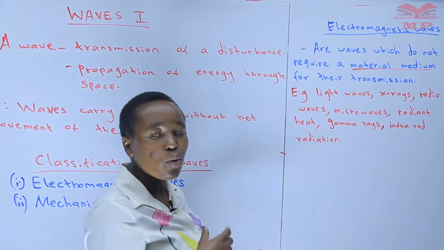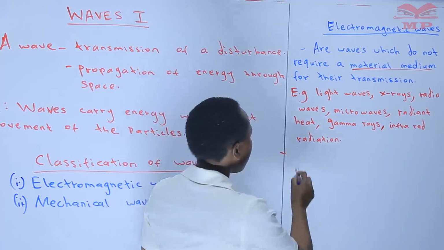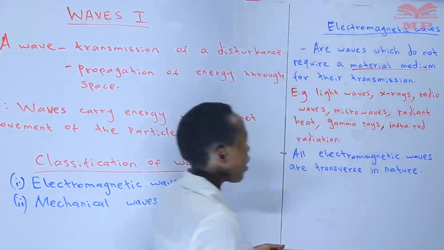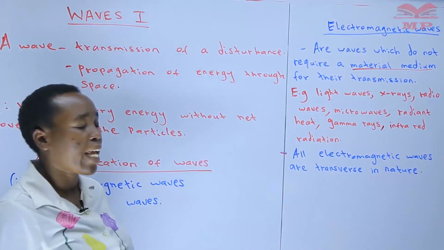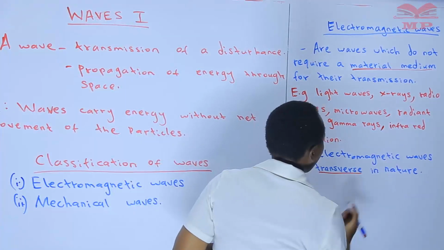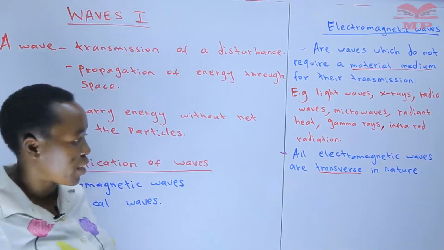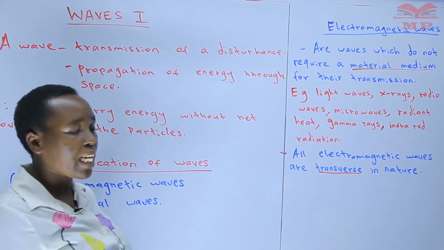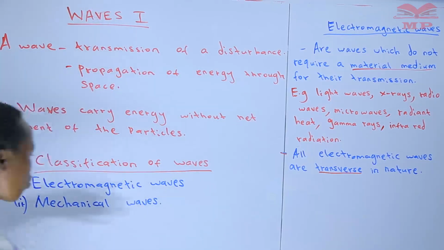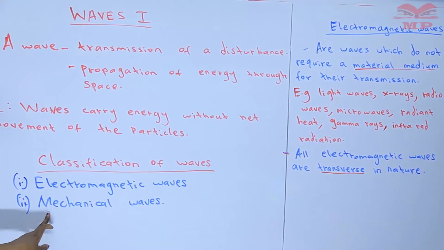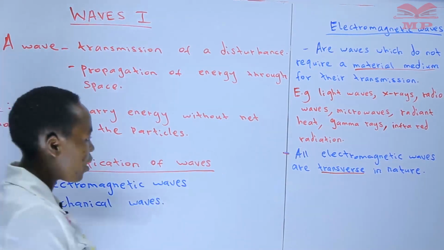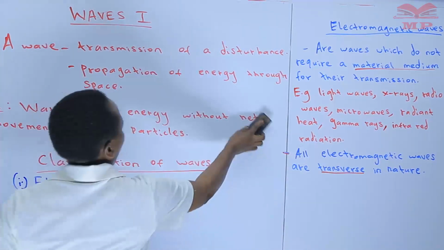We'll know what we mean by transverse, but you need just to know that all electromagnetic waves are transverse in nature. So that is on electromagnetic waves. So we want to move on to the other category of waves, which we are calling the mechanical waves. So we look at mechanical waves.